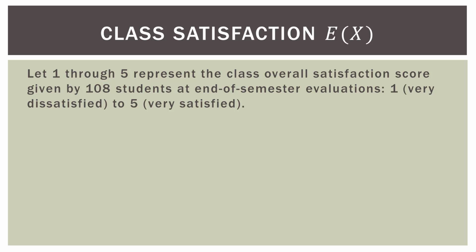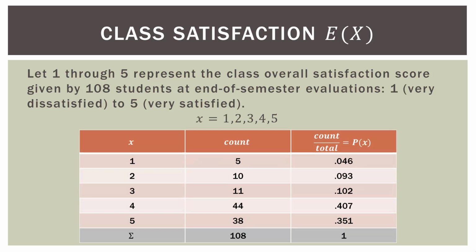And the overall satisfaction question has options of 1 through 5. 1 is very dissatisfied and 5 is very satisfied. And of course in the middle we have the gradations of dissatisfied, neutral, satisfied. So our possible outcomes are 1, 2, 3, 4, or 5. And of course the student can only select 1, and we're assuming they selected 1. Any student that marked more than 1 or did not mark it, we're not including in this experiment. We have 108 students that did the marking the proper way.